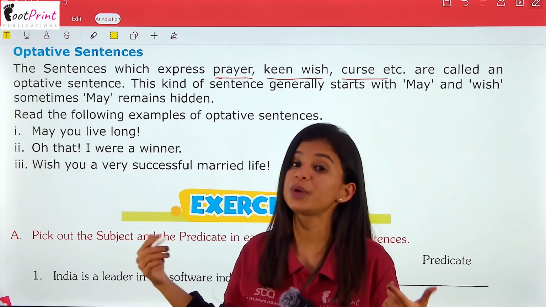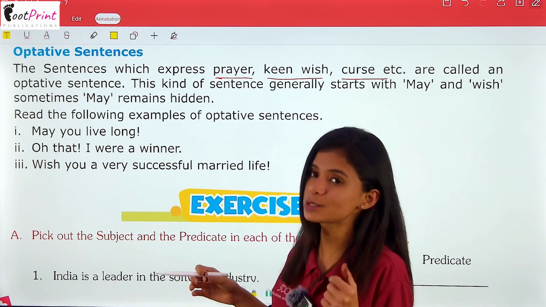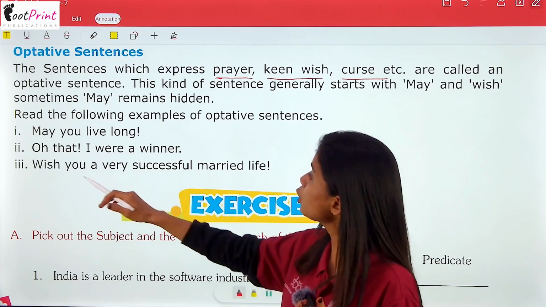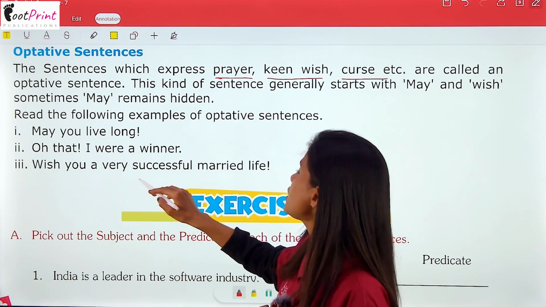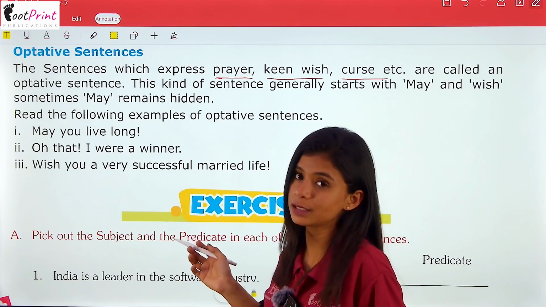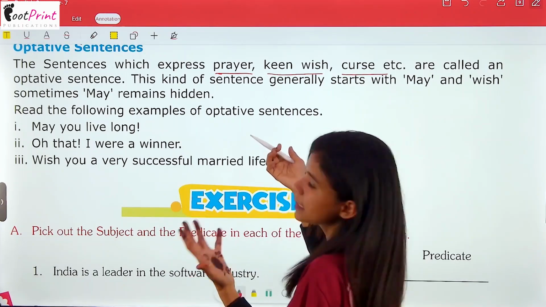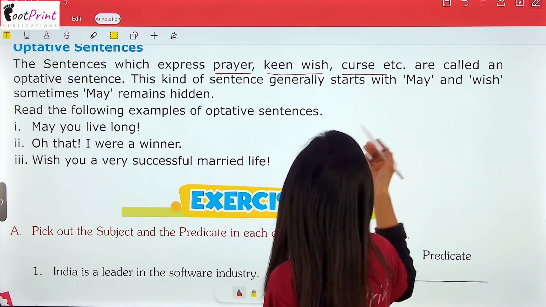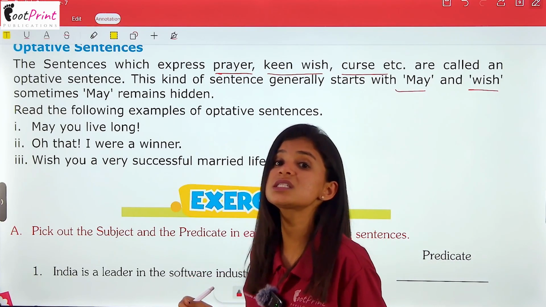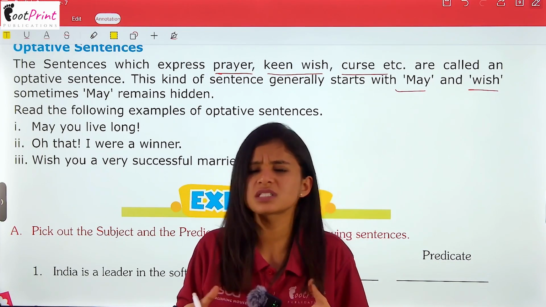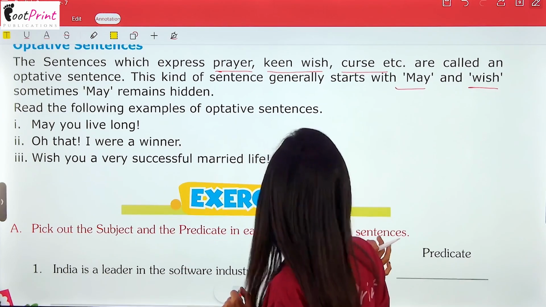So this is a prayer. Even on the birthdays we say may God bless you, right? So that is also a prayer or a wish. Oh that I were a winner. Wish you a very successful married life. All these are either wishes, prayers, right? So, these sentences, these optative sentences, they generally start with may and wish. Sometimes may is hidden, like we just say, God bless you. The may is hidden here, right?